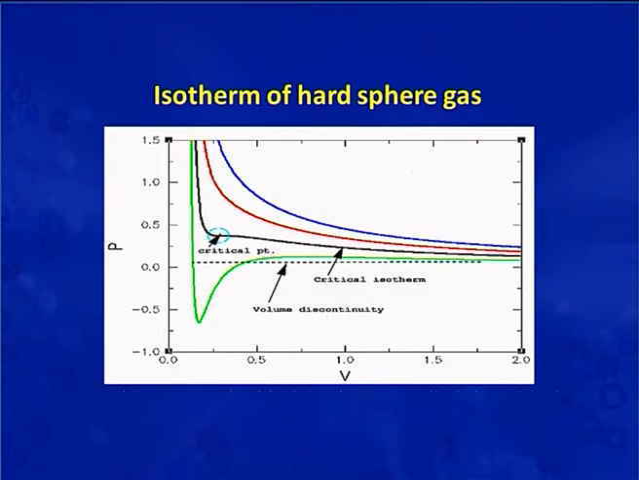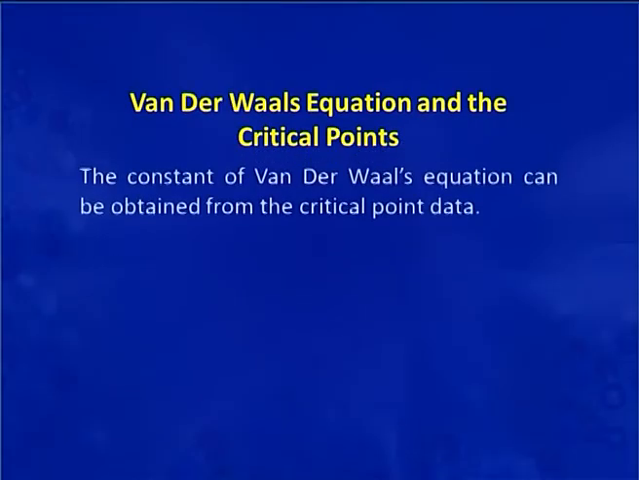For this region, the black isotherm is called the critical isotherm, and the point at which the isotherm is flat, has zero curvature, is called the critical point. Now, let us discuss how we are going to calculate the van der Waals constant from critical data.